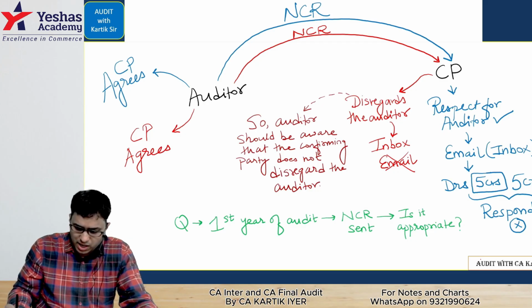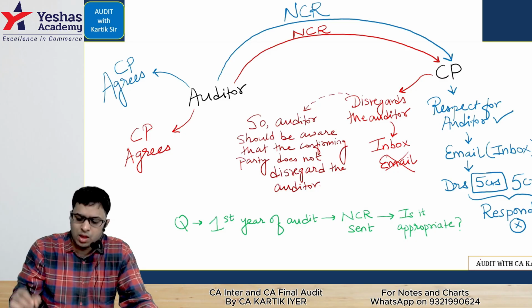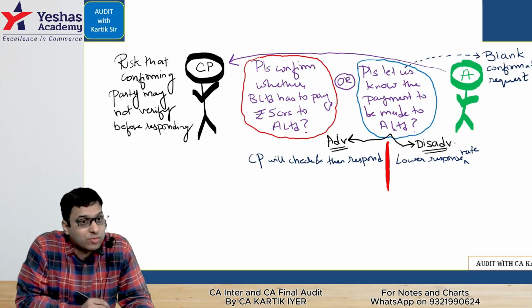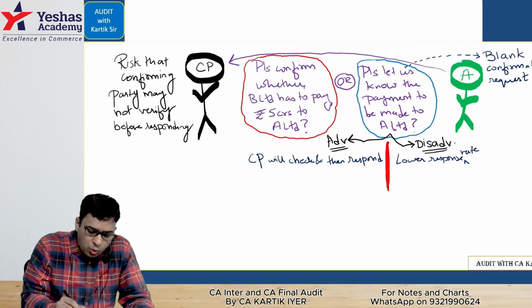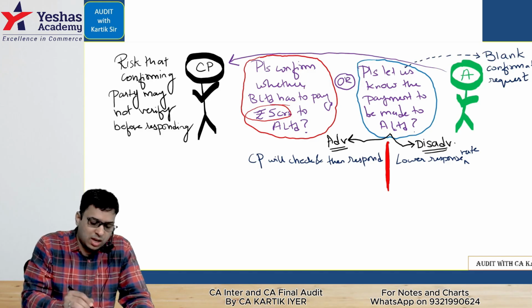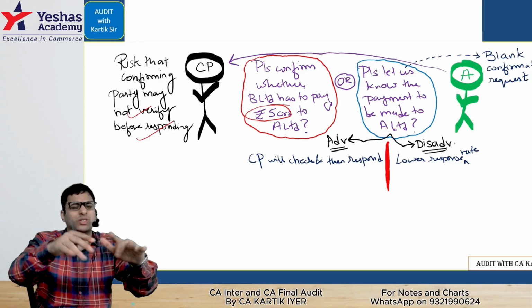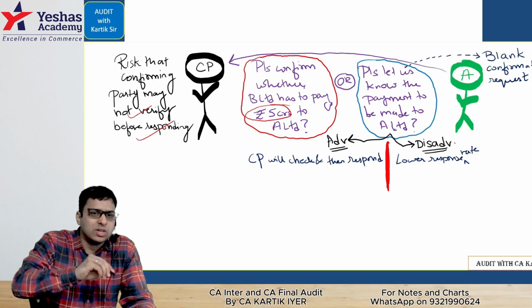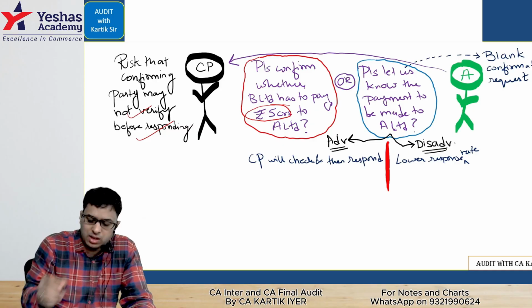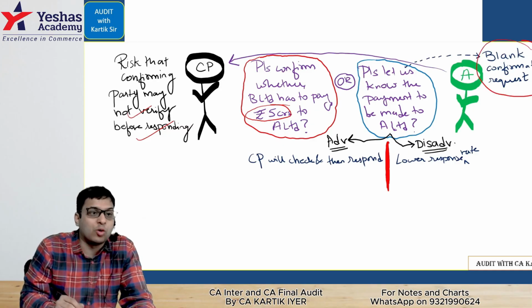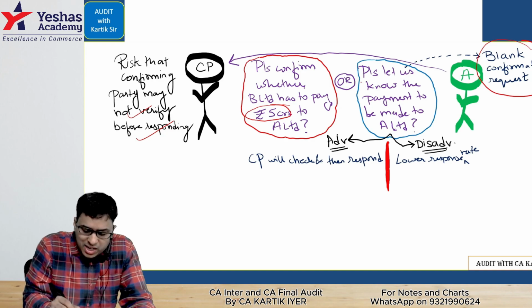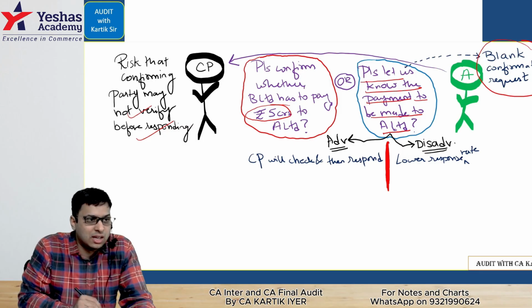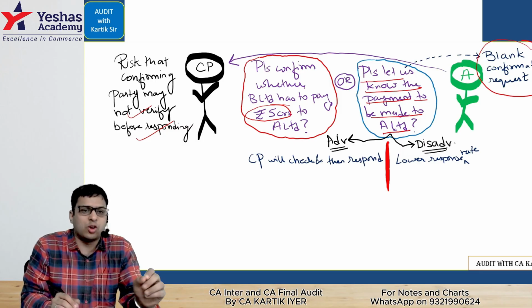We had this very simple area called positive confirmation request and blank confirmation request. If the amount is mentioned in a confirmation request, the third party may simply not verify before responding and say, 5 crores, yes, confirm 5 crores. They may give such a response. So when we take confirmation, we give a blank confirmation request without mentioning the amount. We say, please let us know the payment to be made to A Limited. In that case, we are not mentioning the amount.